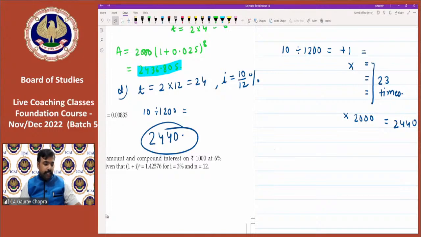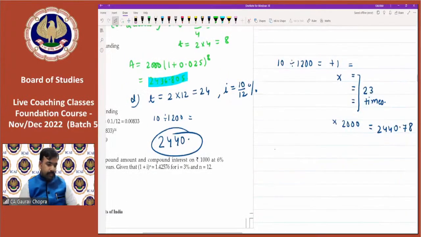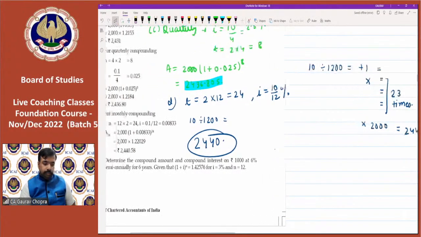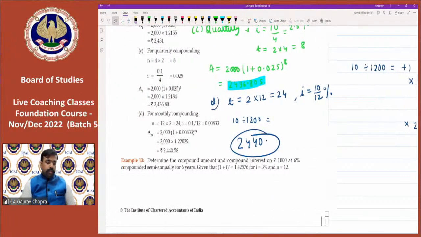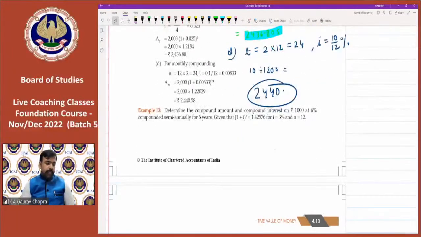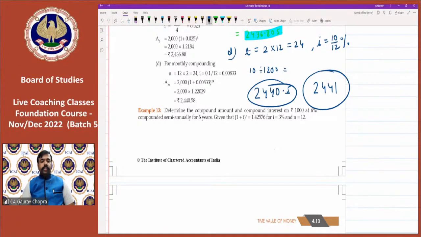Ashish Kumar says it's so amazing. Arya says yes, I got the trick. Then Moksha says in the exam if two options are there, which do we have to select? Just do the round off and then you can select. If you are getting 0.5 or above, then you have to round to the upper side. So if it is coming 2 to 4.5 or 5, 6 or 7, then you can write 2441.